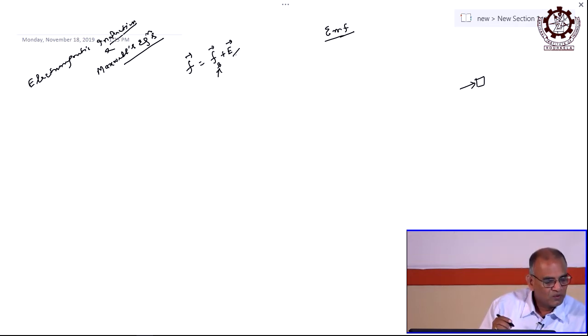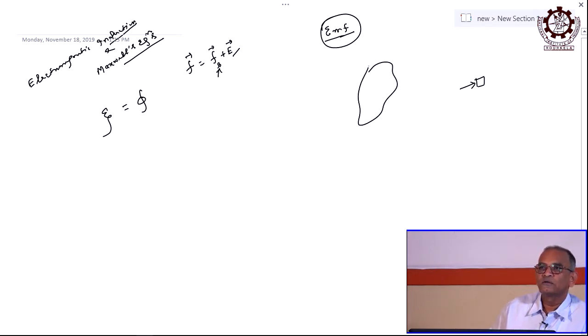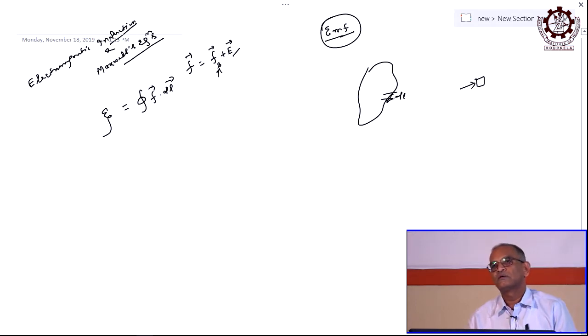Now, if you go for that force we are defining as EMF, symbolized as E, how will you get that force? Obviously, it is an integration. Let us say you have a loop, a closed path, a closed circuit, then it should be over that closed path. Then this will be E dot dl. If dl is a small length, it goes in this direction.